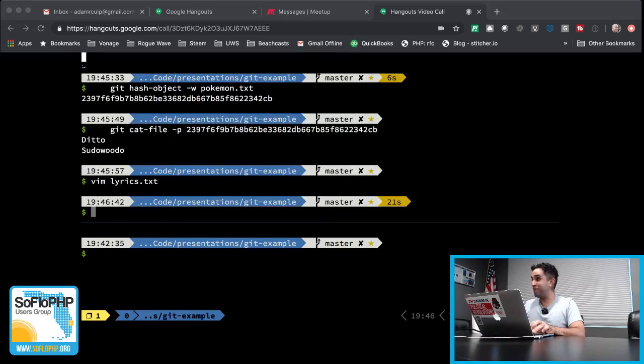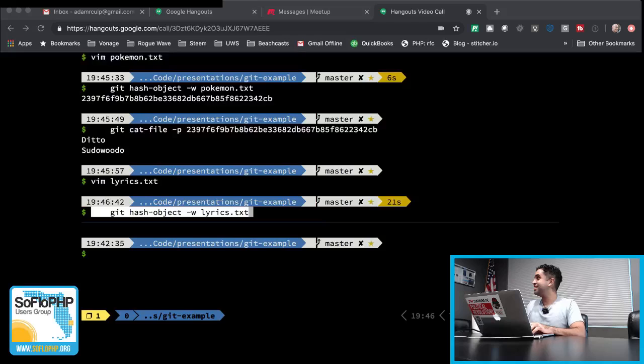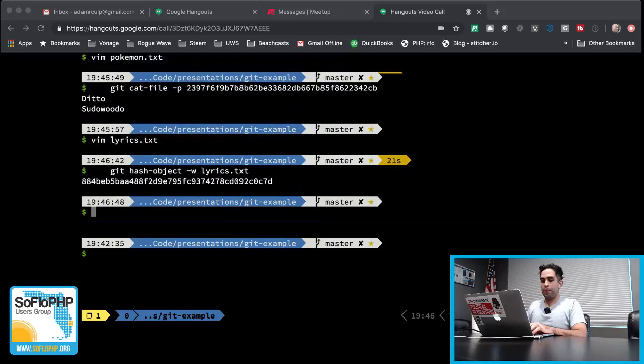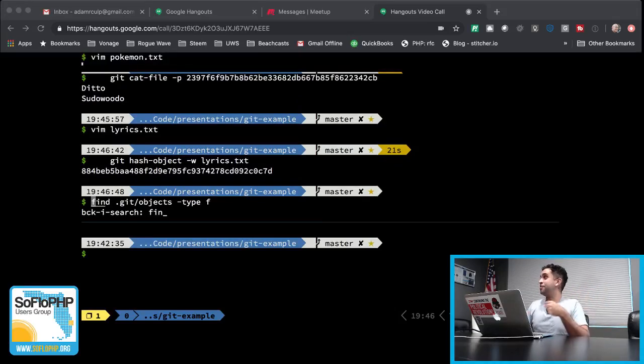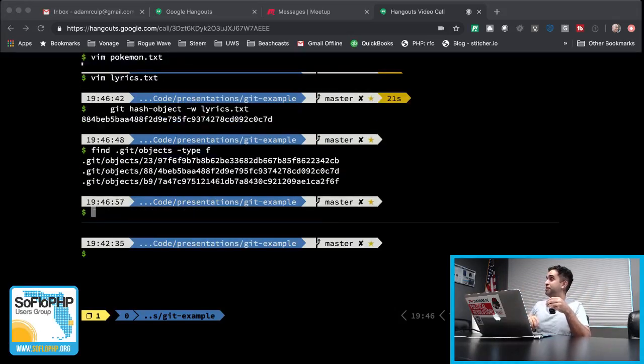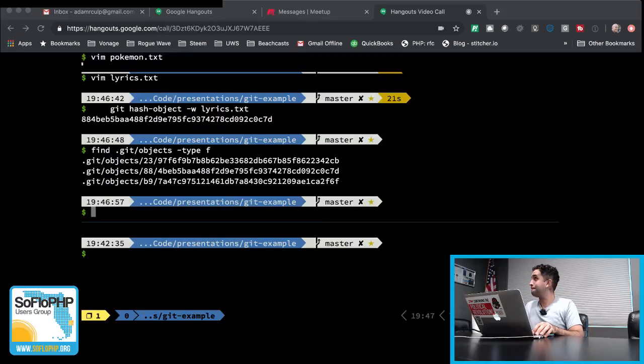And let's go ahead and make a hash object for that too. So, all right, let's run find and take a look in our objects directory again. We can see all of these are being stored as files in the back end of our Git repository. We have all these blobs, we have objects, things are really rolling, we have a real repository going on.